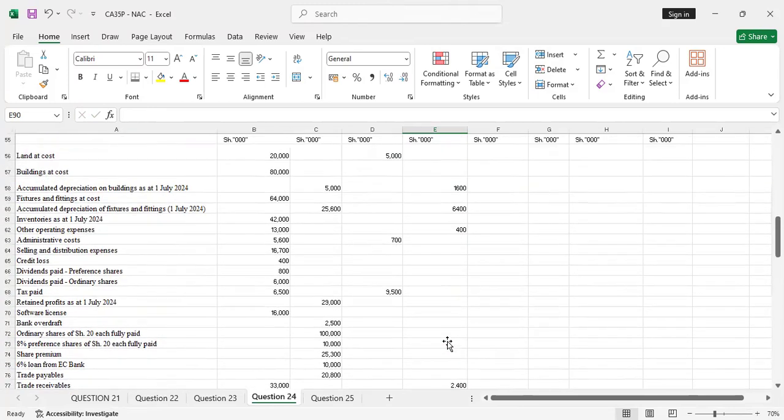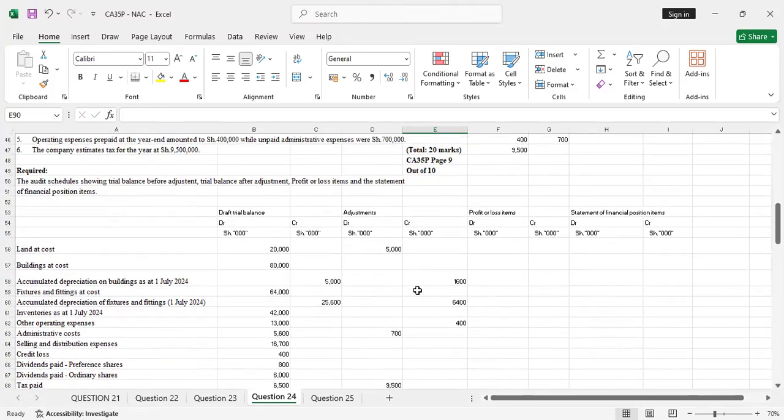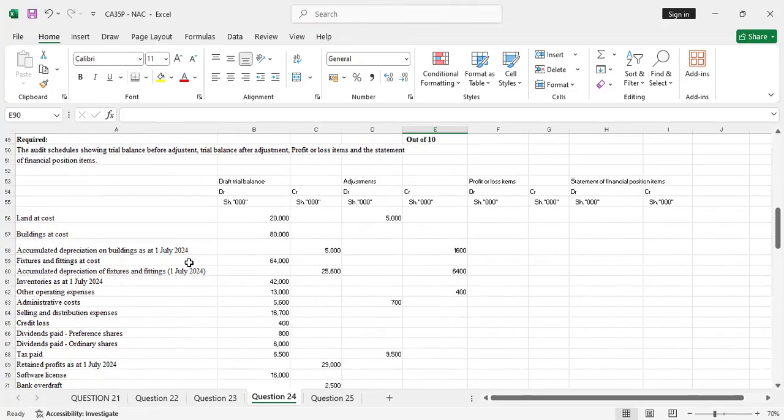The next thing, we are going to profit or loss items. So you'll be very keen here. We have a draft and adjustments. Whenever adjustments are in any item, we'll have to adjust.